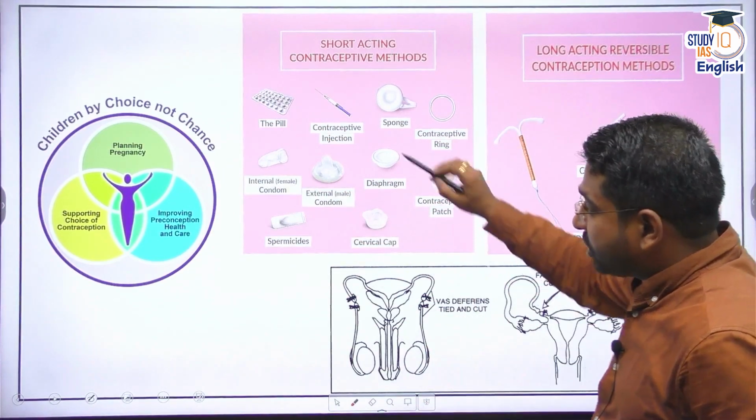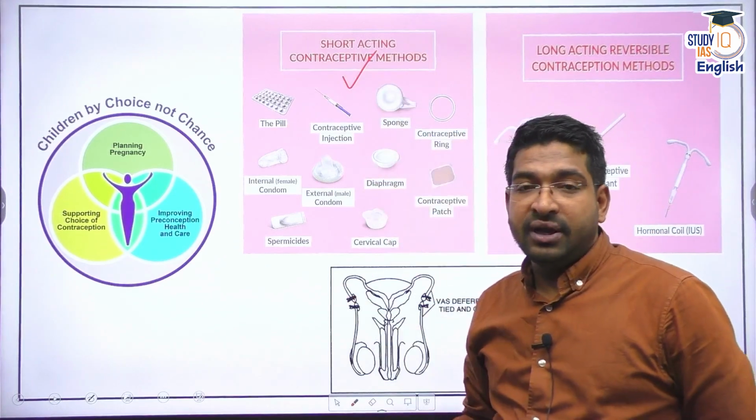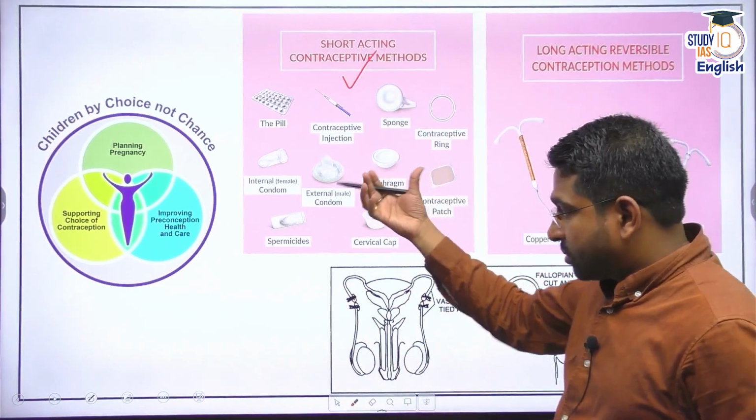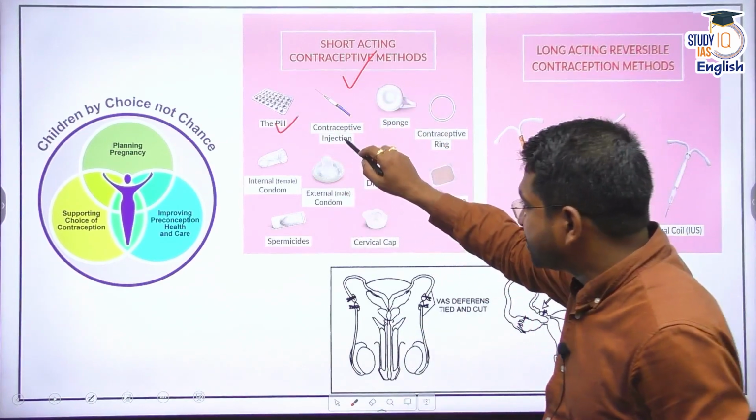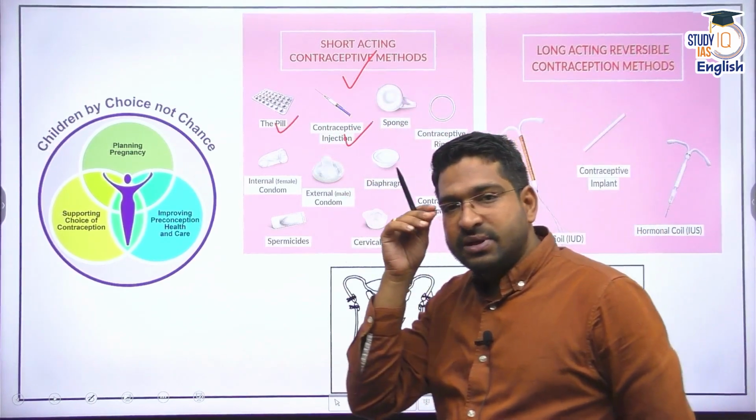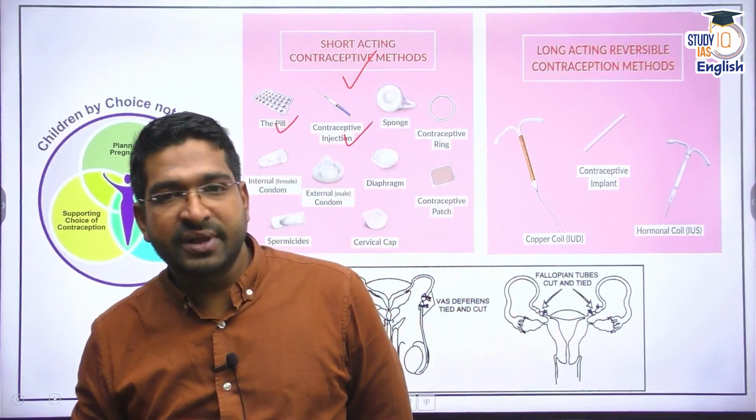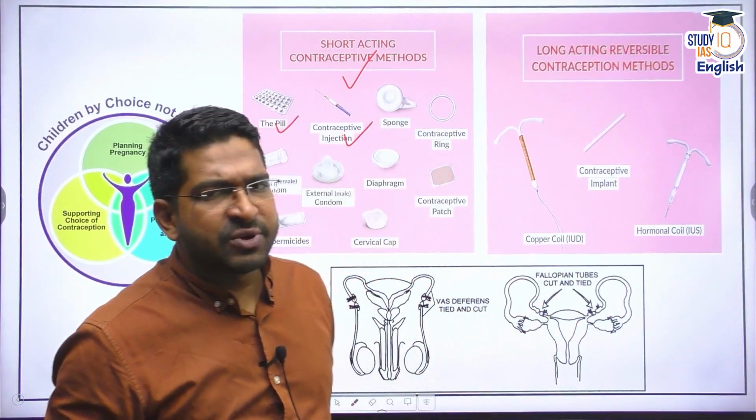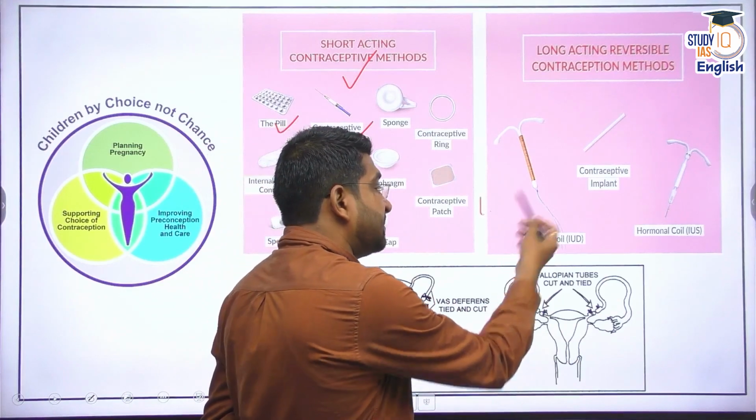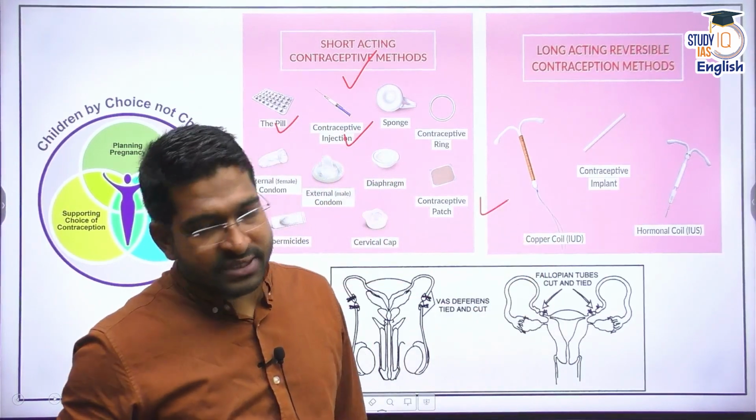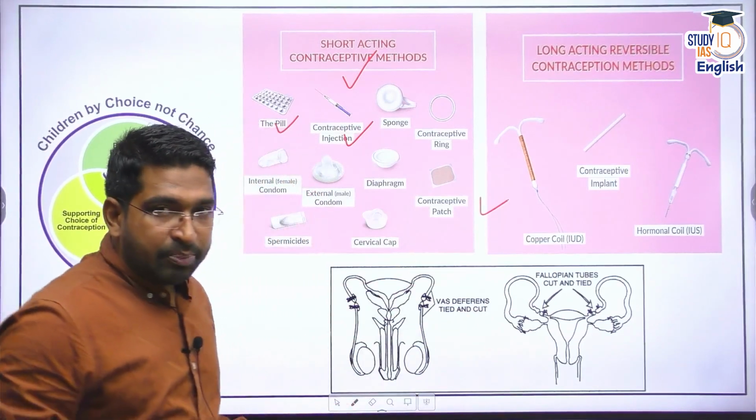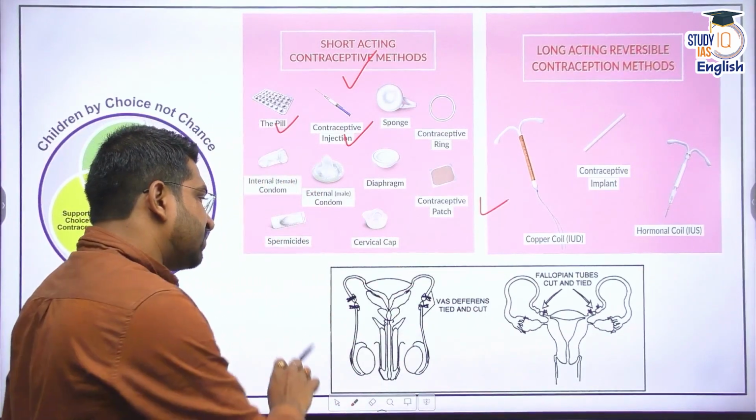There are short-term contraceptive methods available, right? For males, there are condoms. For females, there are pills. Contraceptive injections are available. Contraceptive rings are available. These are short-term contraceptive methods. There are also long-term contraceptive methods available for females, like the copper T coil, contraceptive implants, or the hormonal coils. Apart from that, permanent contraceptive methods are also available.